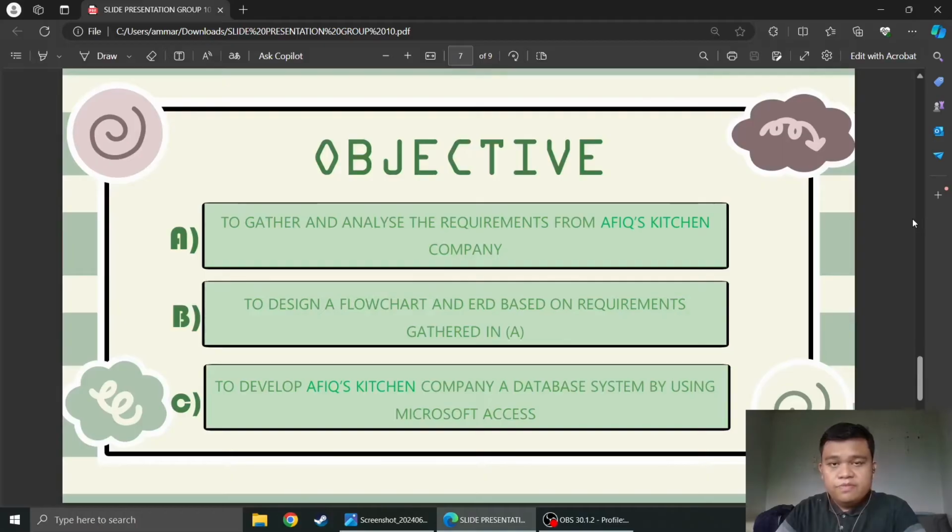Hence, the objective of this project is to gather and analyze requirements from Afiq's Kitchen Company, to design a flowchart and an ERD based on the first objective, and finally, to create a database system for Afiq's Kitchen and for the entire organization by using Microsoft Access.